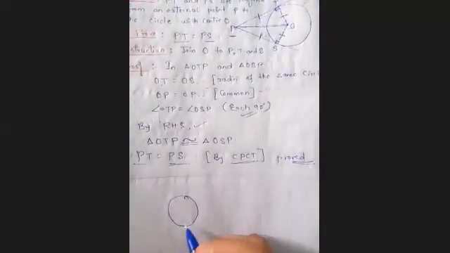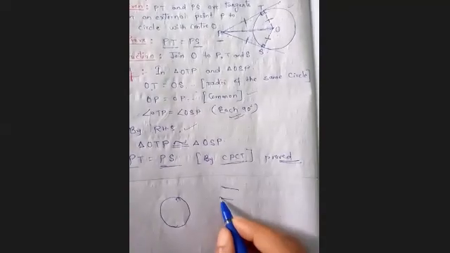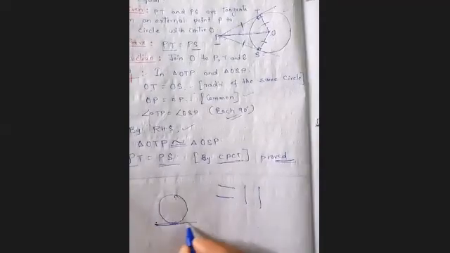You have drawn this circle, and two lines parallel to a given line. You have to draw two such parallel lines. It may be horizontal or it may be vertical. You can draw in either direction. Such that one is a tangent. If I am drawing this line horizontally, one is a tangent, so I am drawing this line as the tangent to the circle, and another one is a secant.